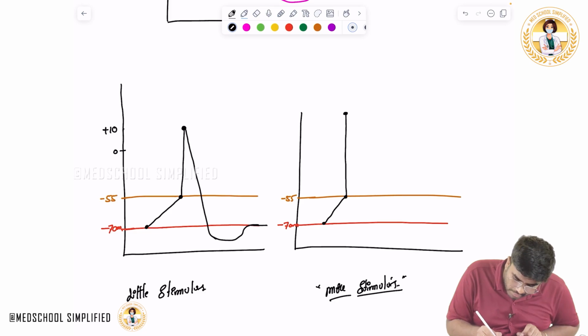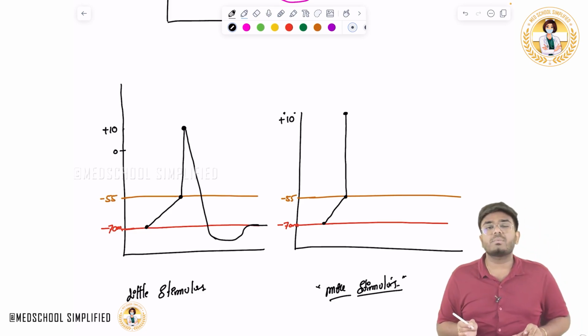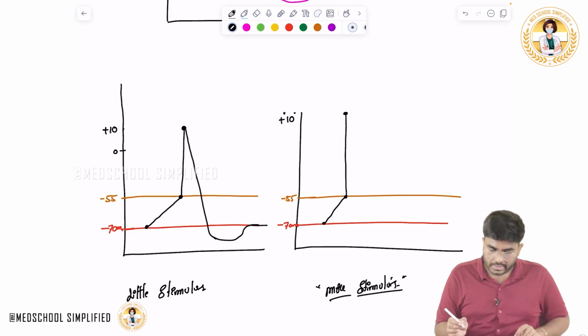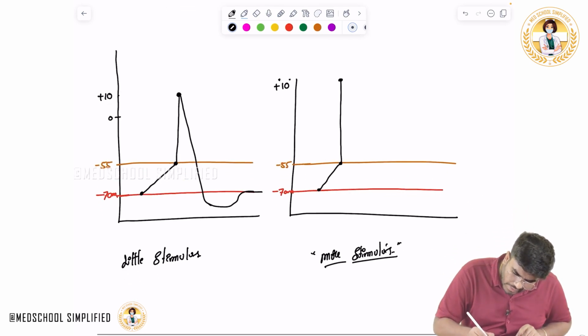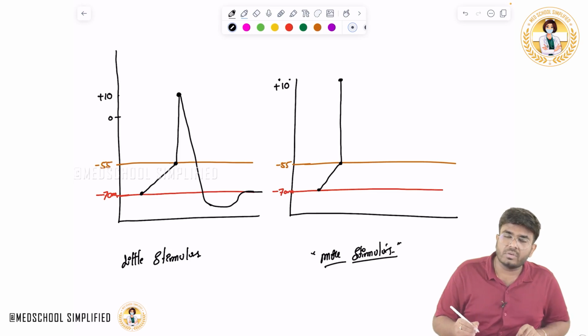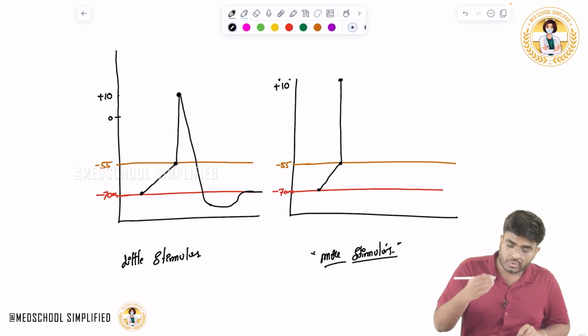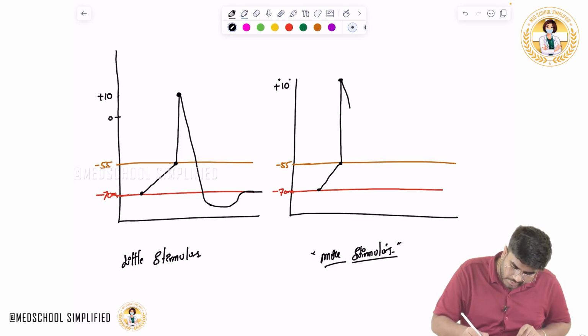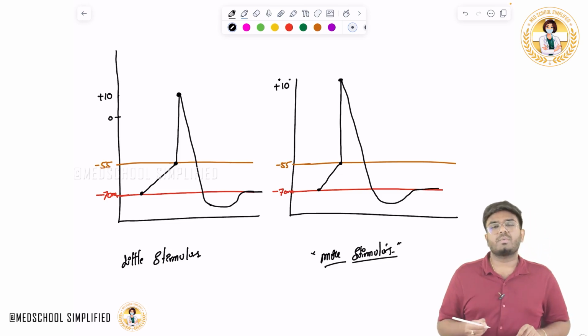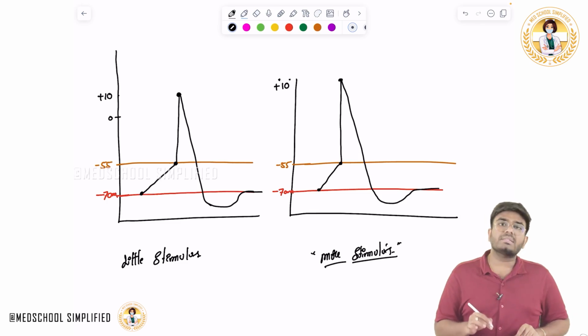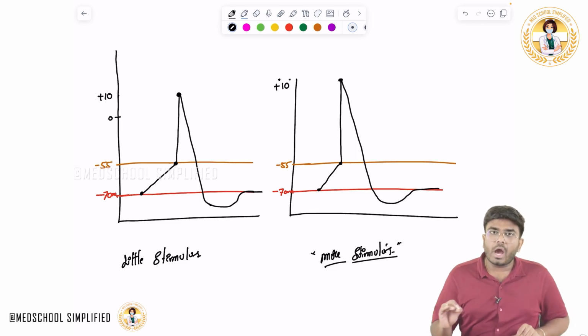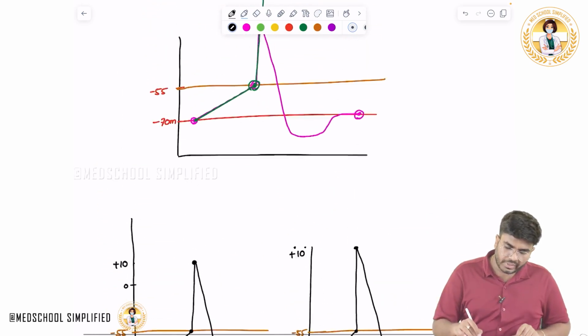The amplitude is always the same. It doesn't matter whether it is a little stimulus or more stimulus. So again depolarization is the same, plus 10 millivolts, overshoot happened. Again repolarization, hyperpolarization, and resting membrane potential. So this is called all or none. All or none, I have told you in the beginning.